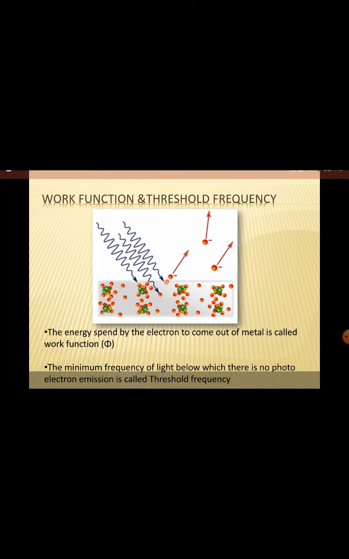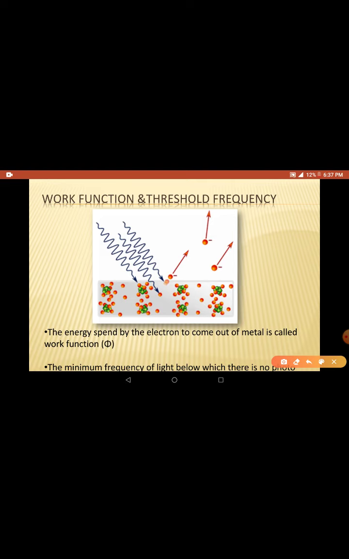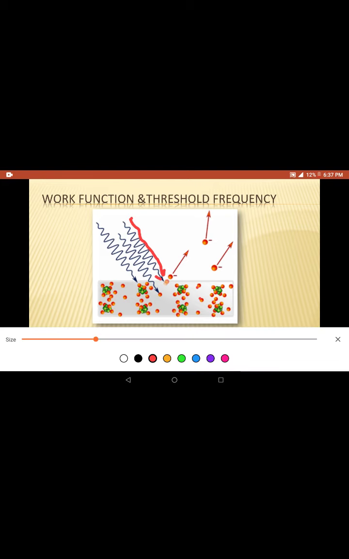Now we come to our photoelectric effect. Up to now we have studied what quantum theory is and what it says, what the properties of light are and how we can explain them. Now, how can we explain this photoelectric effect using this quantum theory, right? So now you see here, this light comes and is incident on this metallic plate. These red color balls are electrons, right? And this is a metallic surface. Some free electrons are there here and there, right?